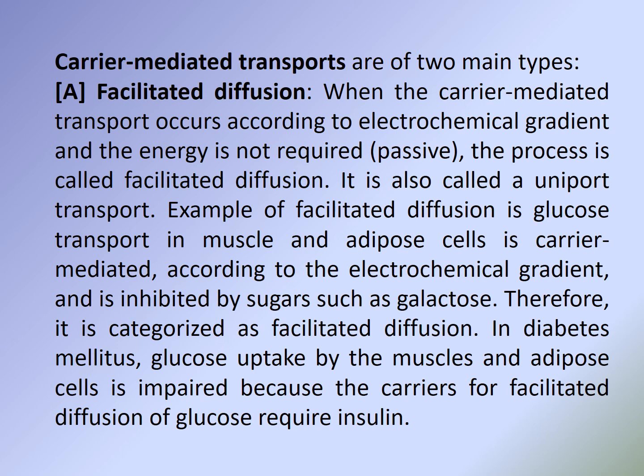An example of facilitated diffusion is glucose transport in muscle and adipose cells, which is carrier-mediated according to the electrochemical gradient and is inhibited by sugars such as galactose. Therefore, it is categorized as facilitated diffusion. In diabetes mellitus, glucose uptake by the muscles and adipose cells is impaired because the carriers for facilitated diffusion of glucose require insulin.